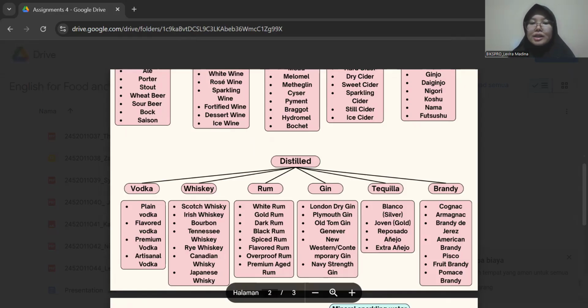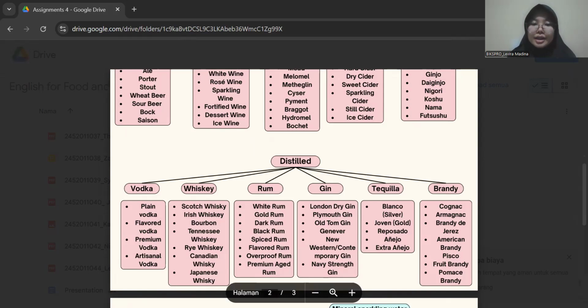So for the next is American brandy. American brandy is made in the United States, often from grapes but also from other fruits, and usually aged for a shorter period than European brandies. For the example is Evan Williams American brandy.